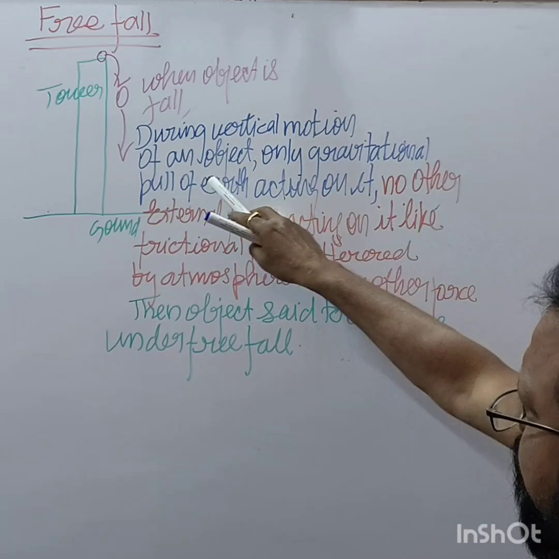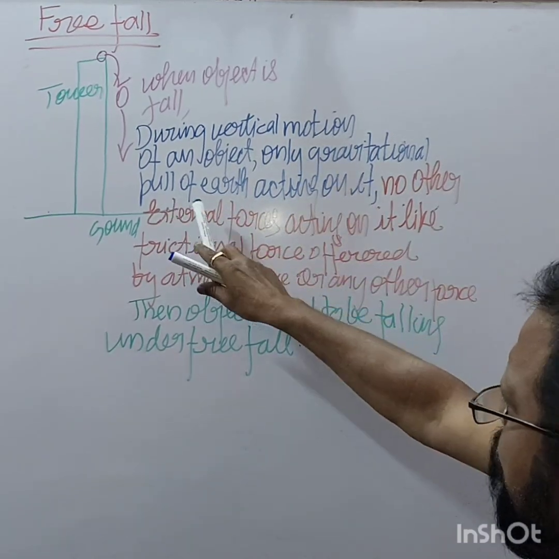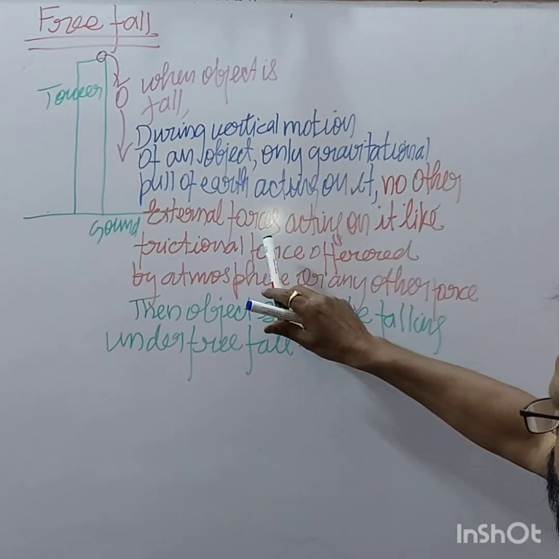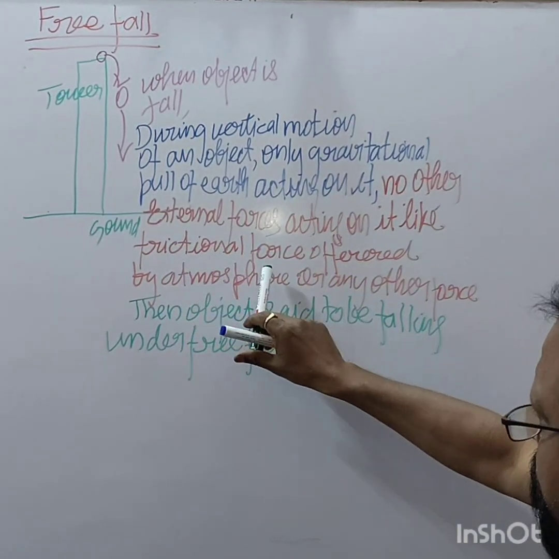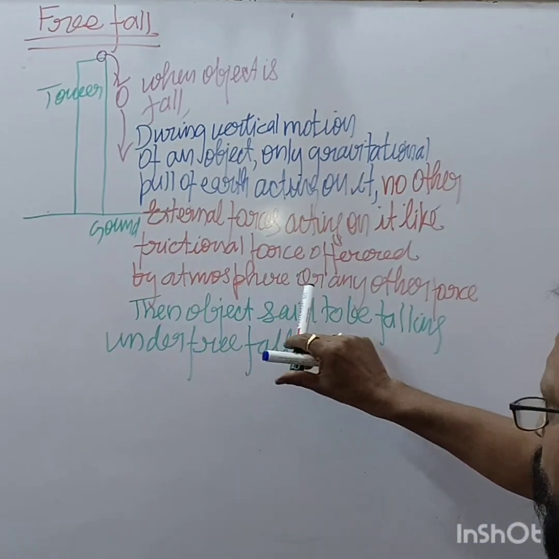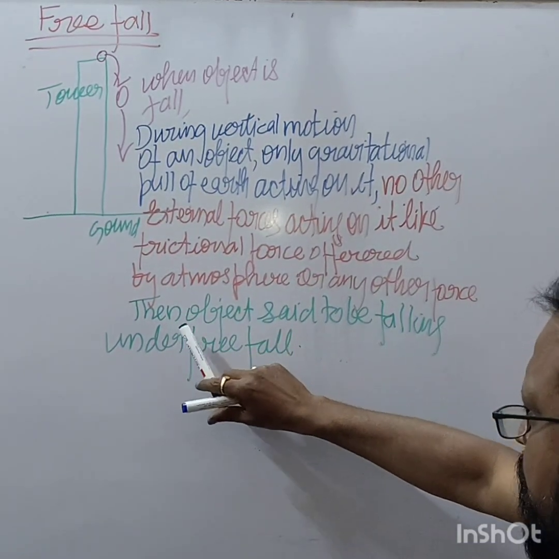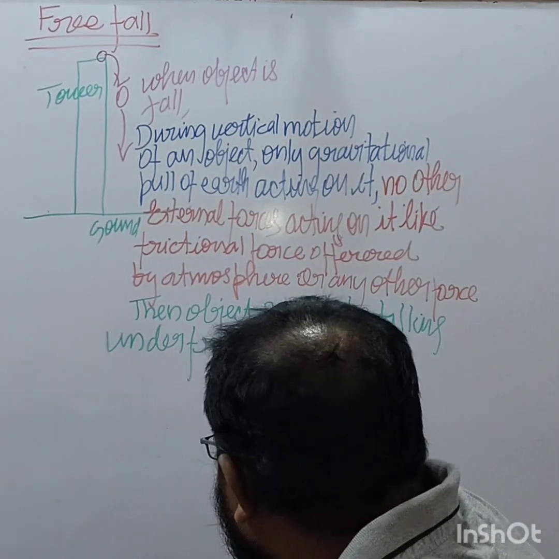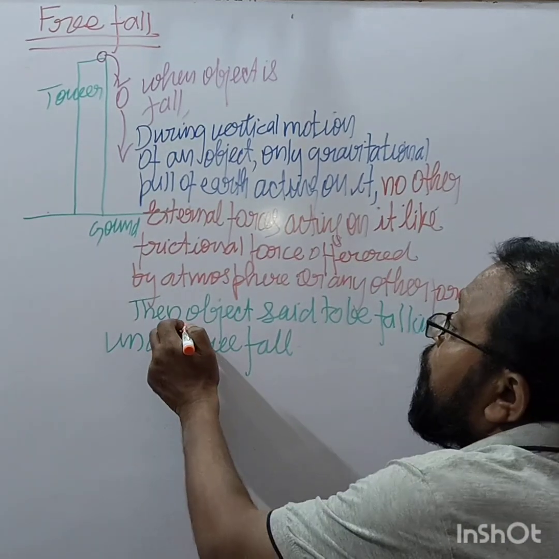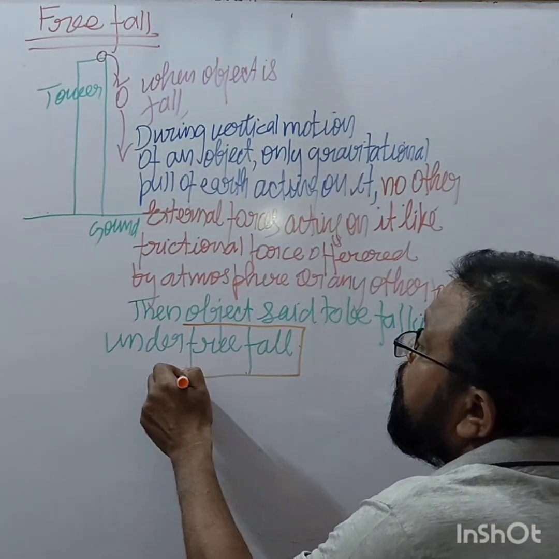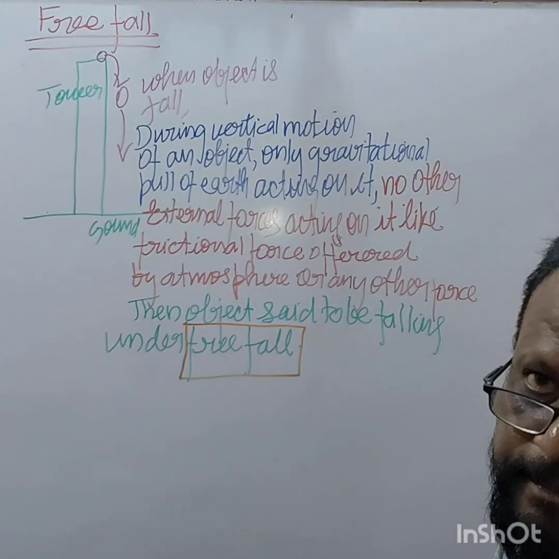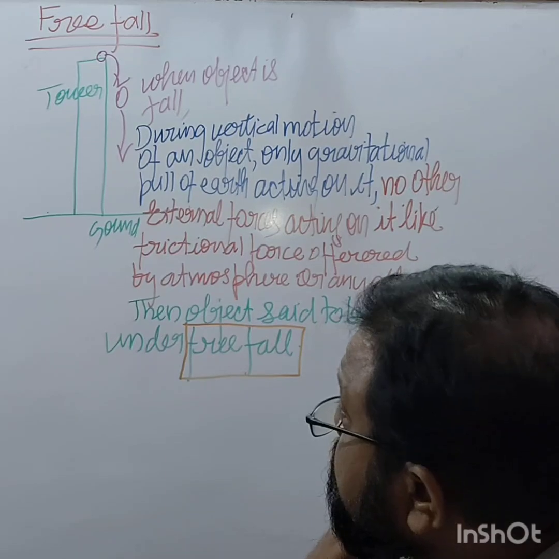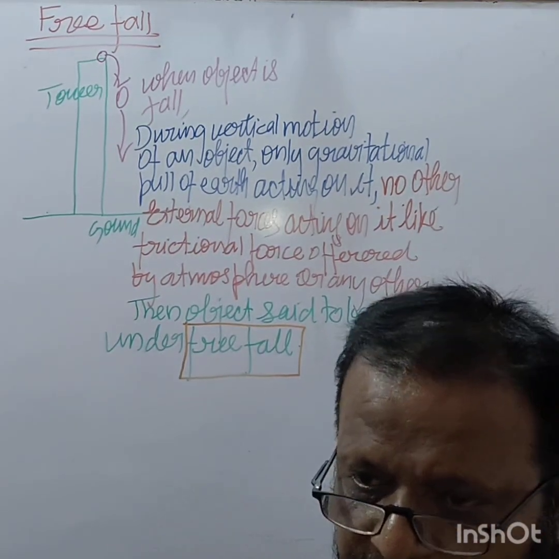During vertical motion of an object, only the gravitational pull of earth acts on it. No other external force acts on it, like frictional force offered by atmosphere or any other force. Then the object is said to be falling under free fall. So this is the condition of free fall we are having.